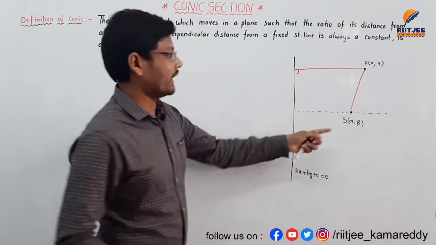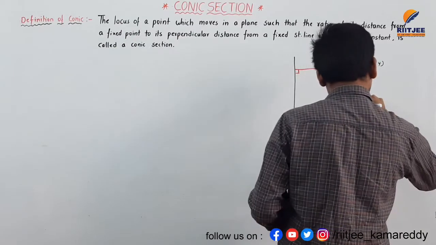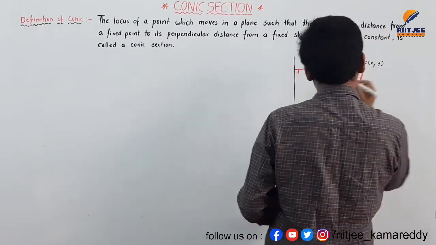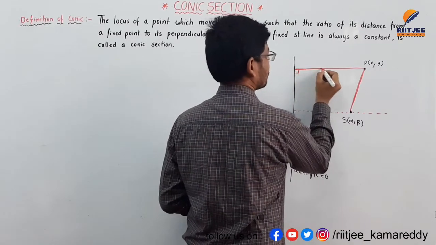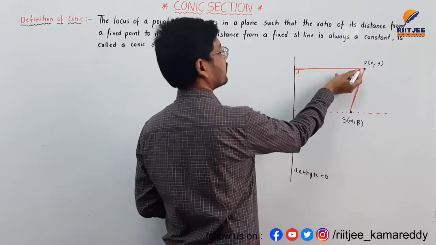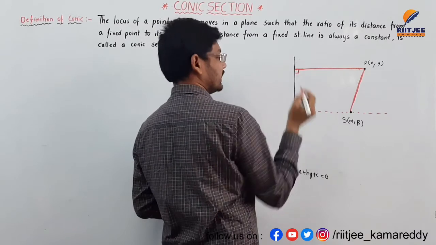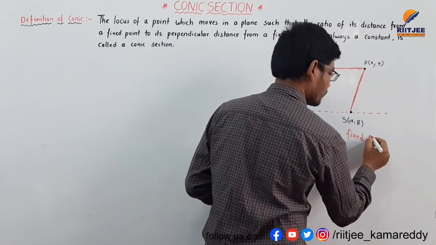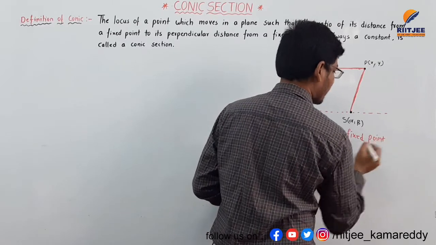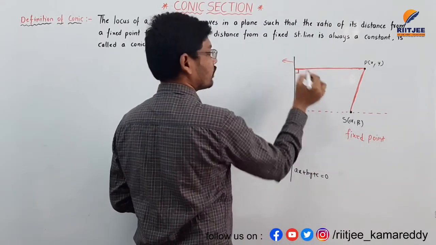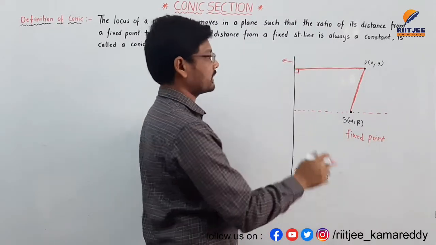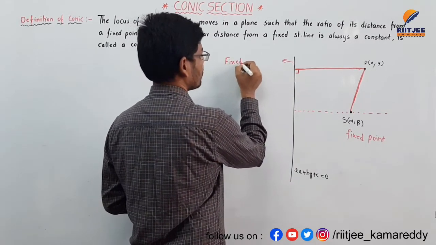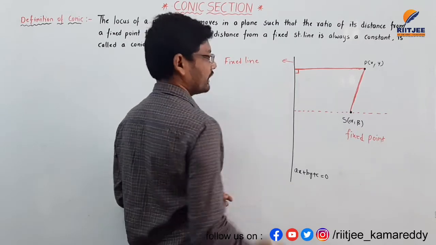Join the points S and P here. This is the perpendicular distance from the point to the fixed line. This is called the fixed point, and this is the fixed line. No need to write this, I am writing it just for understanding.